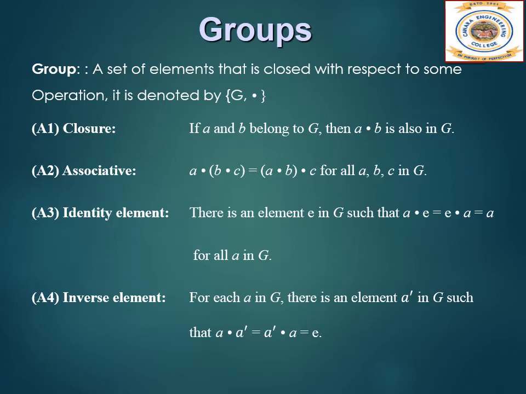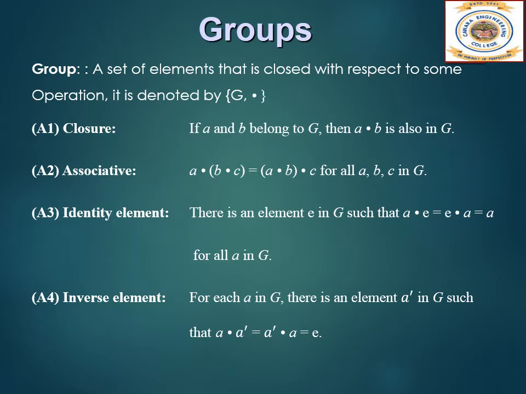A group is a set of elements that is closed with respect to some operation. It is denoted by G, dot. Now this dot is a generic operator, generic in nature, and it can refer to addition, multiplication, or some other mathematical operations. So this group follows some axioms. So what are those axioms, we will see.